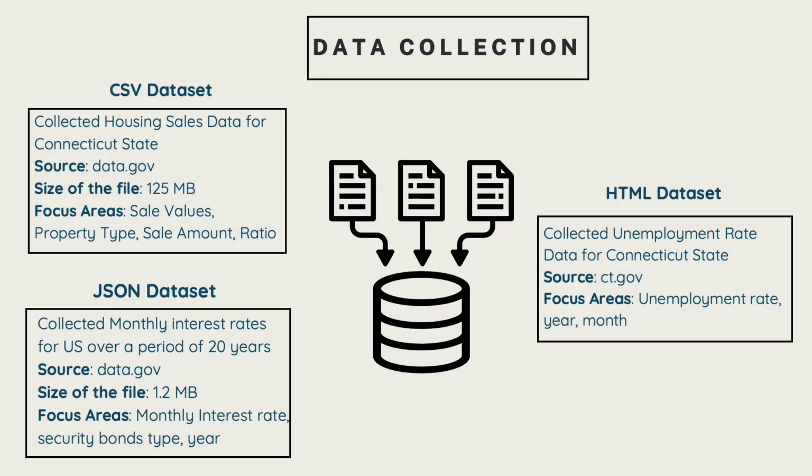For the data collection, we found the CSV dataset from data.gov and the size was 125 MB. We basically tried to collect the housing sales data for the state of Connecticut, and we focused on the sales value, property type, and sale ratio.